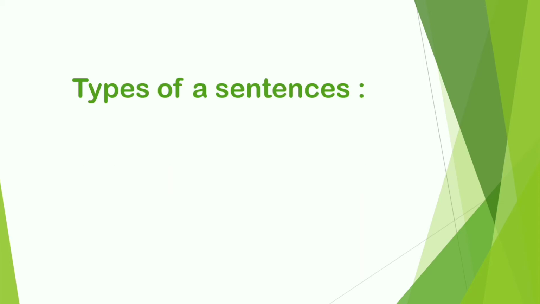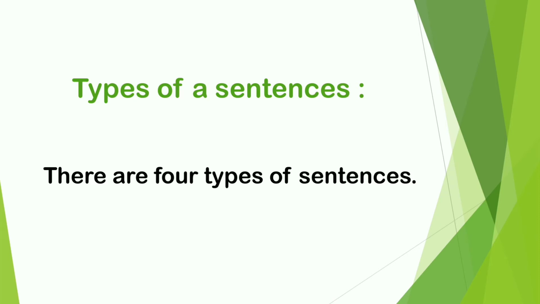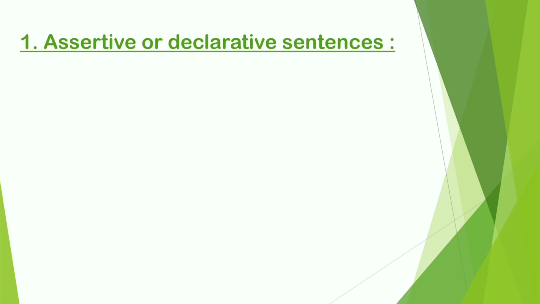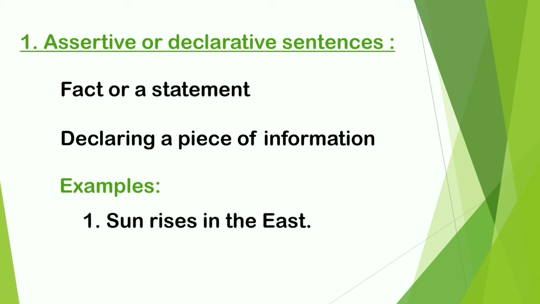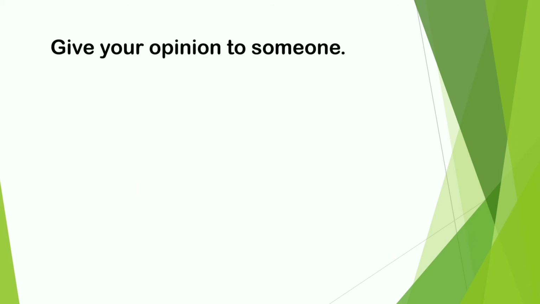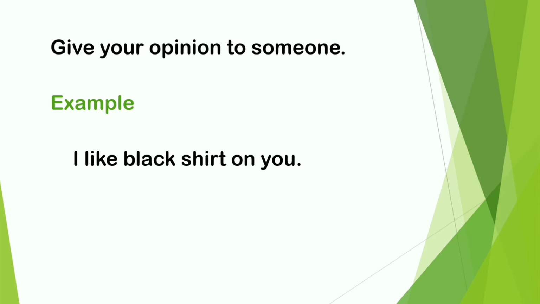Types of sentences. There are four types of sentences. First, assertive or declarative sentences. It's like a fact or a statement, like you are declaring a piece of information. For example, sun rises in the east. My mom is the best. Or maybe you give your opinion to someone. For example, I like the black shirt on you. These types of sentences are very common and are called assertive or declarative sentences.